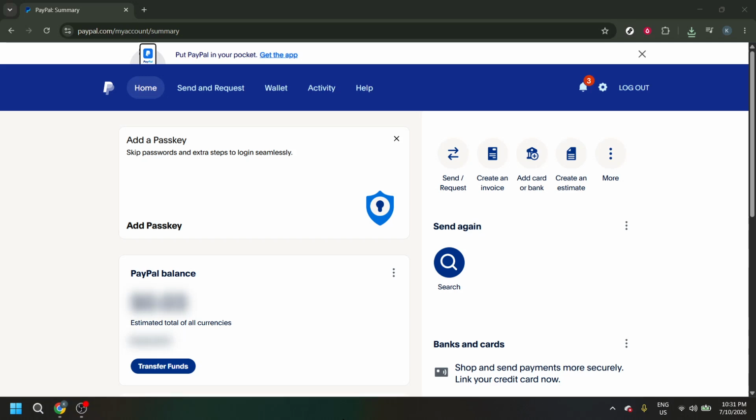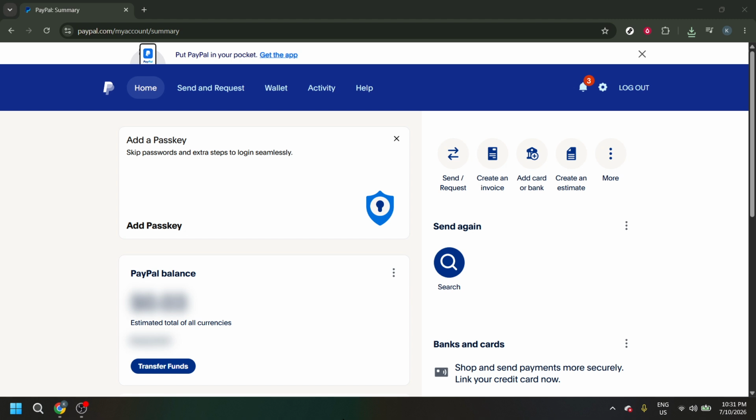In today's video, I'm going to teach you how to download and install the PayPal app. If you're currently using PayPal in your mobile browser and want quicker access from your home screen, this is a simple way to install it as an app-like experience. This method is especially useful if your browser gives you the option to install the page directly, so you can open PayPal more conveniently without typing the website each time.